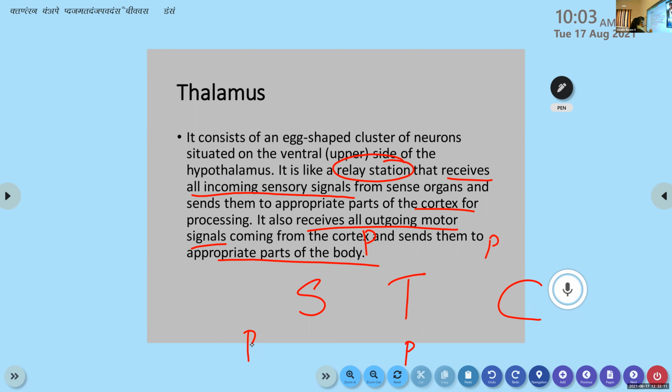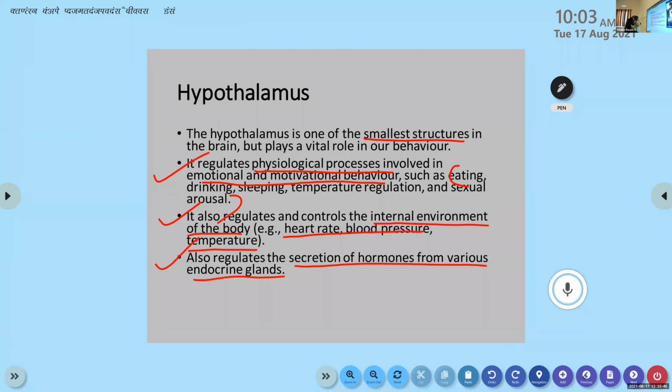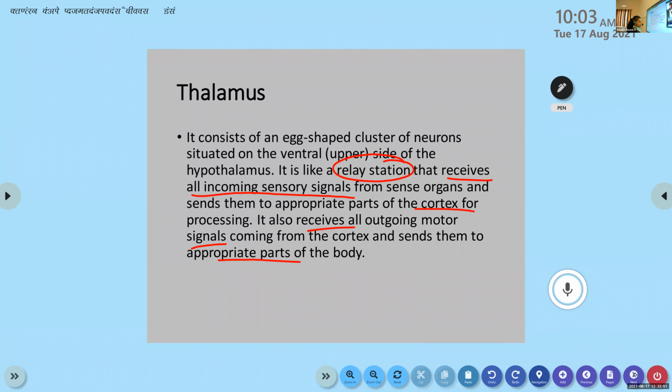So from the different parts of the body, the sense organs will receive the information. It will be relayed to the thalamus. The thalamus then sends it to the cortex area. Then from the cortex, the processed motor signals are again relayed to the thalamus. The thalamus again sends them to the different parts of the body. Understood? That is why it is called the relay station, the thalamus. Okay, so we learned about the hypothalamus, and this is the thalamus. It is known as the relay station.